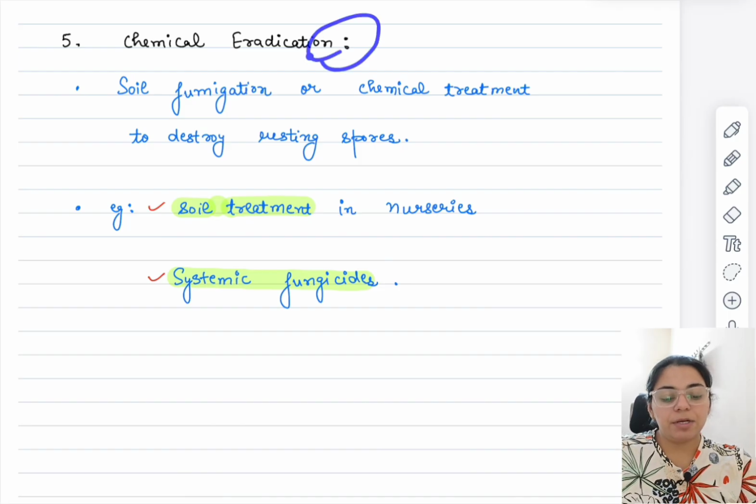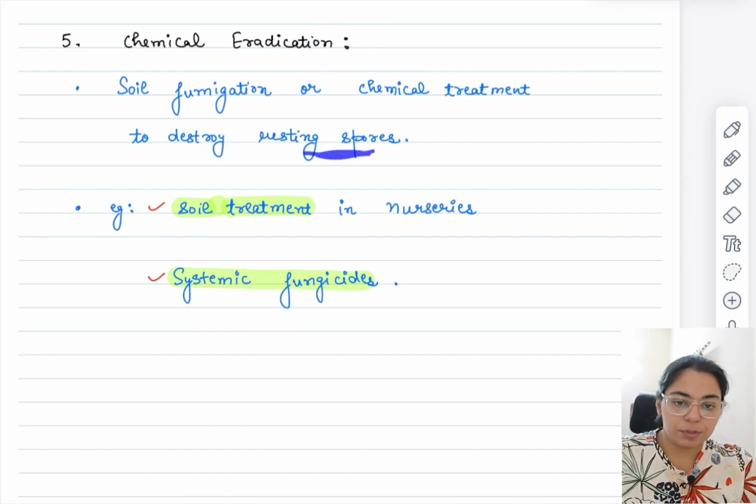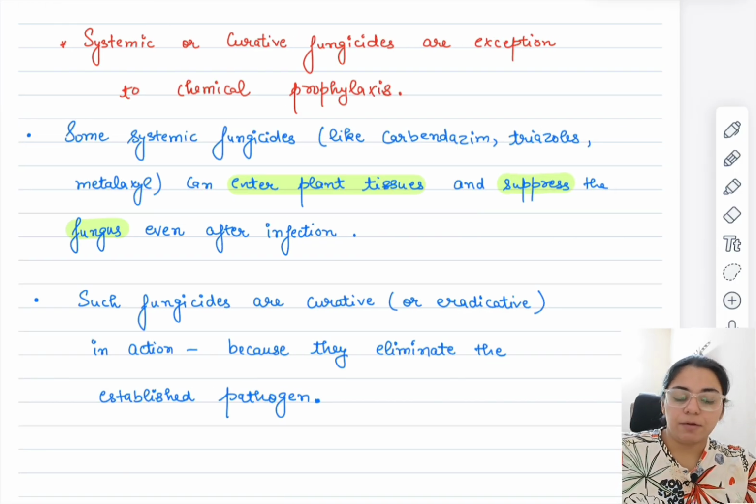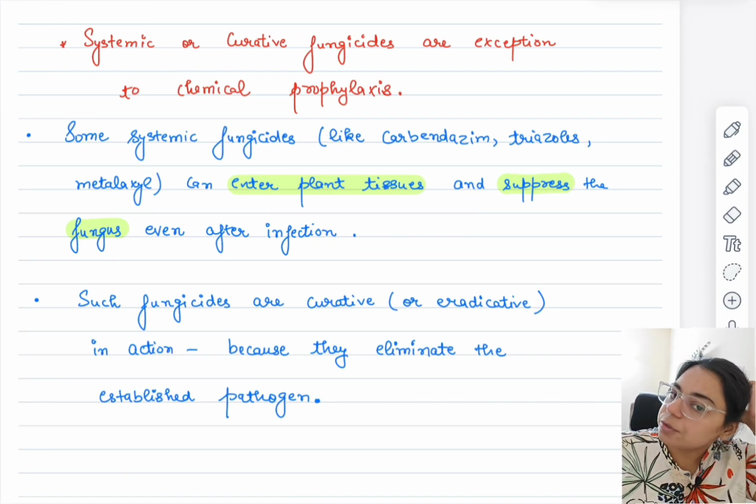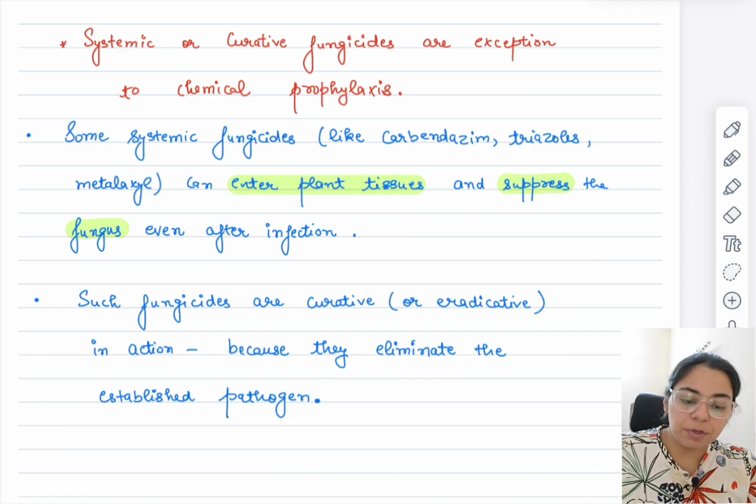And then comes the chemical eradication. Soil fumigation or chemical treatment to destroy resting spores can be given. We'll definitely go into depth. Right now we are just getting used to some basic terminologies.